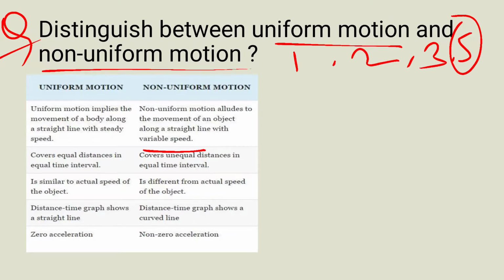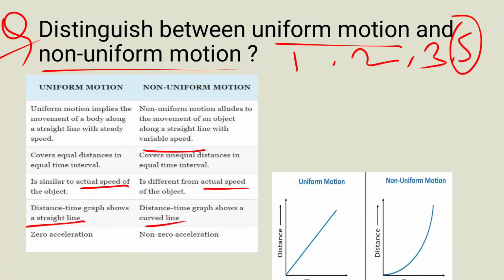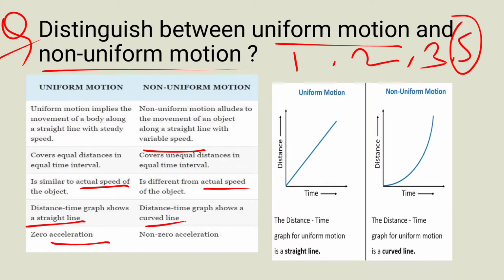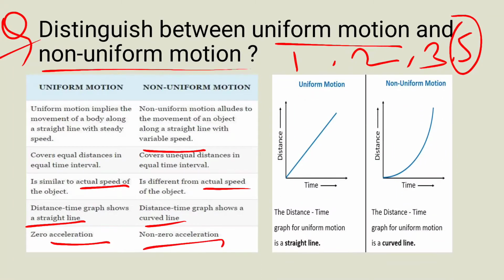Now uniform motion is similar to the actual speed of the object, and here it is different from the actual speed. Uniform motion gives a straight line on the distance time graph, and non-uniform gives a curved line. Uniform motion has zero acceleration and non-uniform has non-zero acceleration.